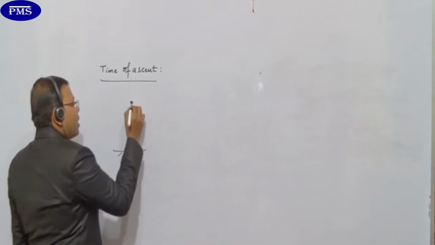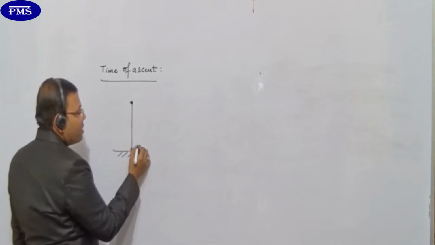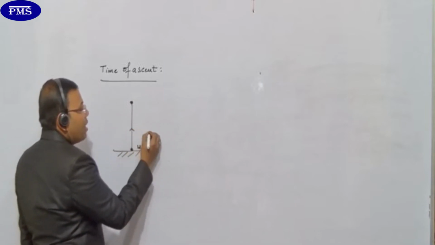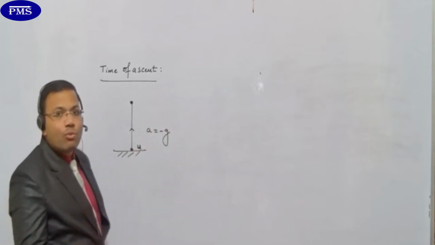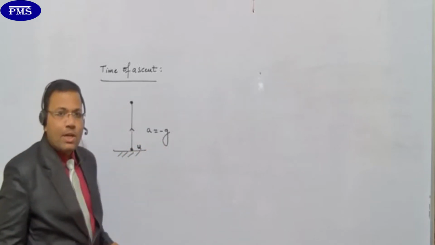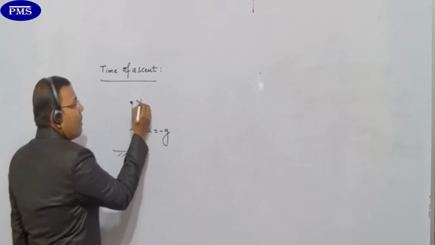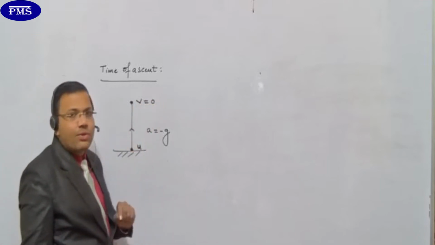The body is projected up. So initial velocity, यहाँ पे some initial velocity will be there. This is initial velocity. This is projected up. So upward motion है, तो A is क्या रहेगा बेटा हमारे लिए? Upward. The body is going moving away. When the body is moving away, A is can be written as minus G. And at the maximum height, इसकी velocity कितनी है बेटा? Zero. At the maximum height, its velocity is zero.